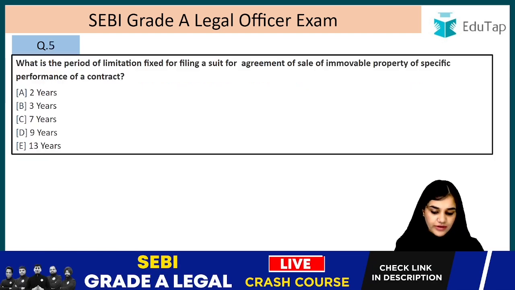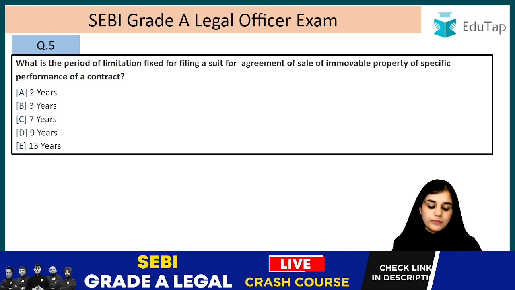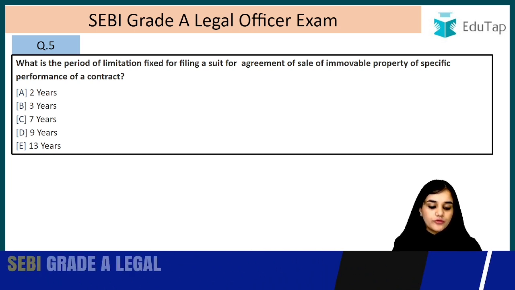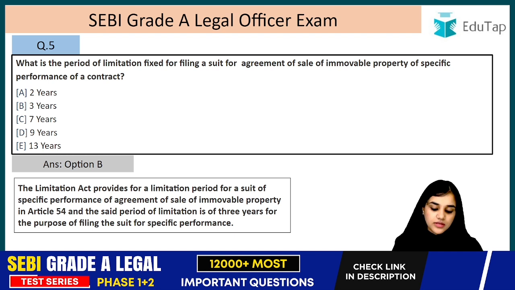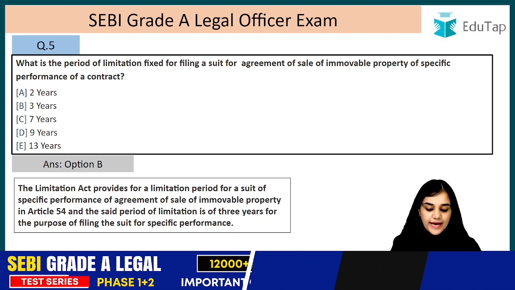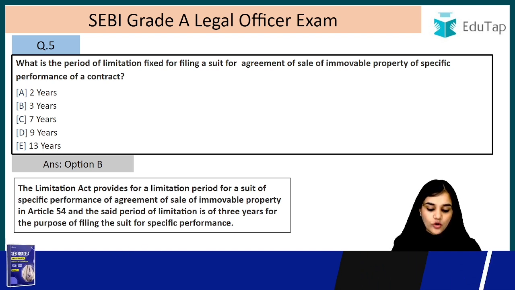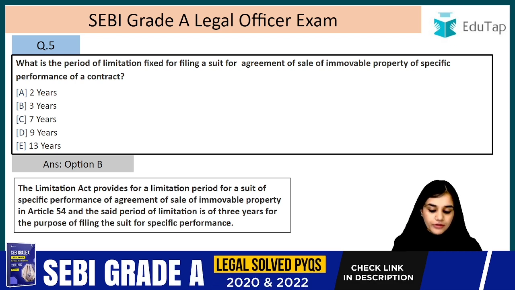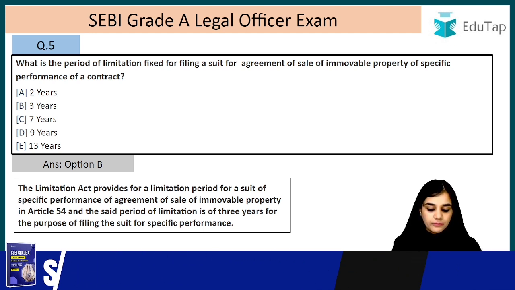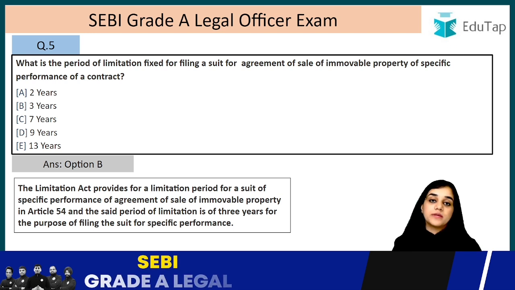Moving on, question number 5. What is the period of limitation fixed for filing a suit for agreement of sale of immovable property for specific performance of the contract? The answer is option B, that is 3 years. The Limitation Act provides for a limitation period for a suit of specific performance of agreement of sale of immovable property in Article 54, and the said period of limitation is 3 years.